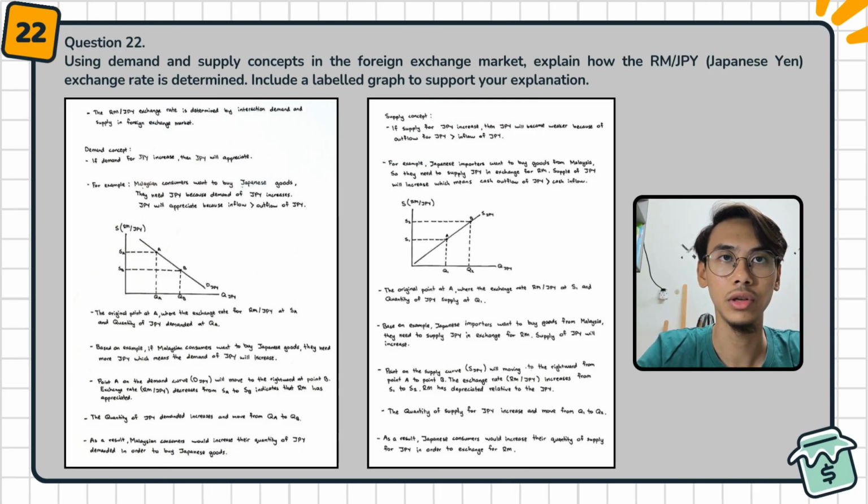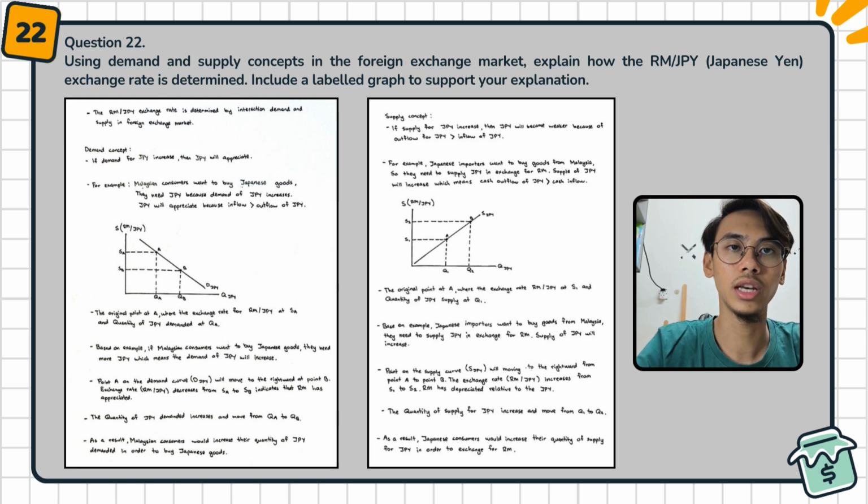Question number 22: using the demand and supply concepts in the foreign exchange market, explain how the RM per Japanese yen exchange rate is determined. Include a labelled graph to support your explanation. Firstly, the RM per Japanese yen exchange rate is determined by the interaction of demand and supply in the foreign exchange market.